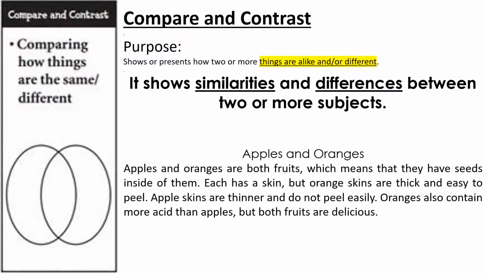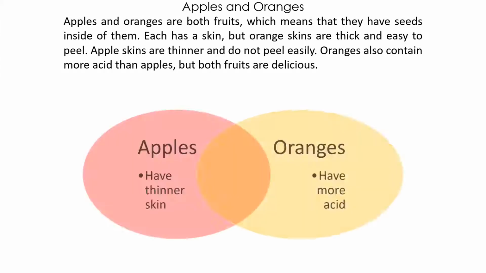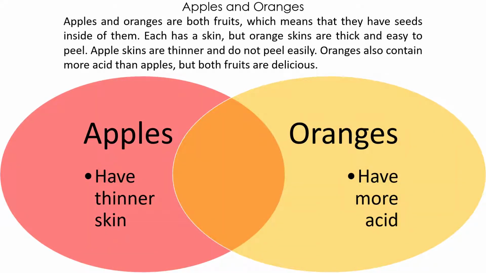Next is compare and contrast, with the purpose of showing similarities and differences. Let us look at the example text that compares apples and oranges. Let us first take note of the differences of apples and oranges. According to the text, apples, unlike oranges, have thinner skin while oranges have more acid than apples. The text mentions a lot of similarities between the two, such as both are fruits and have seeds.